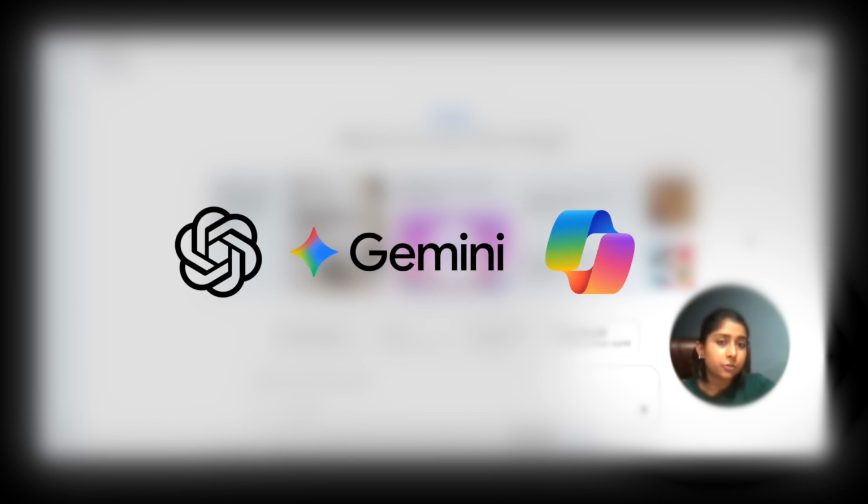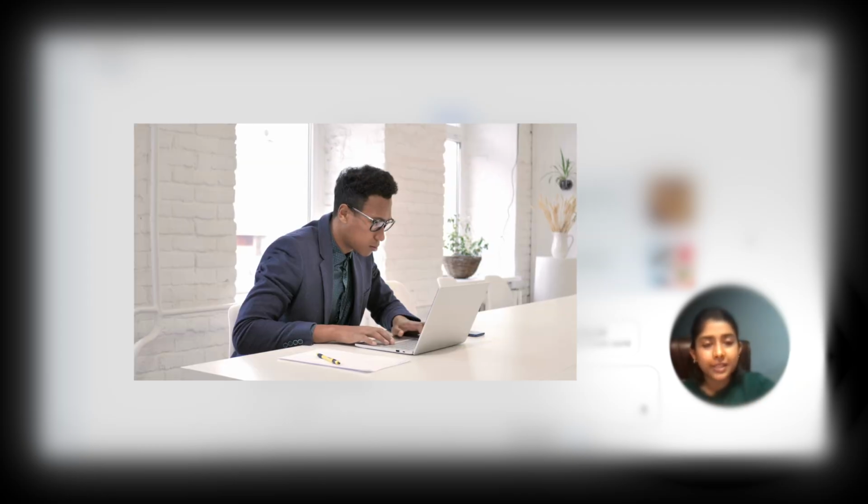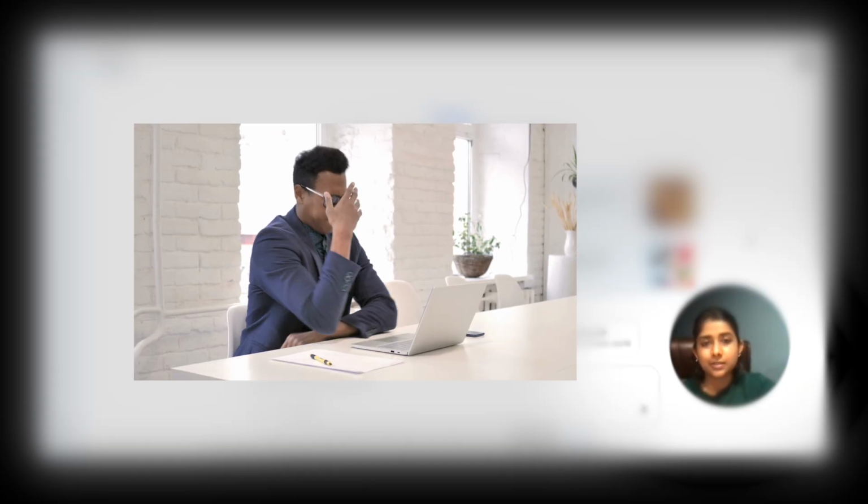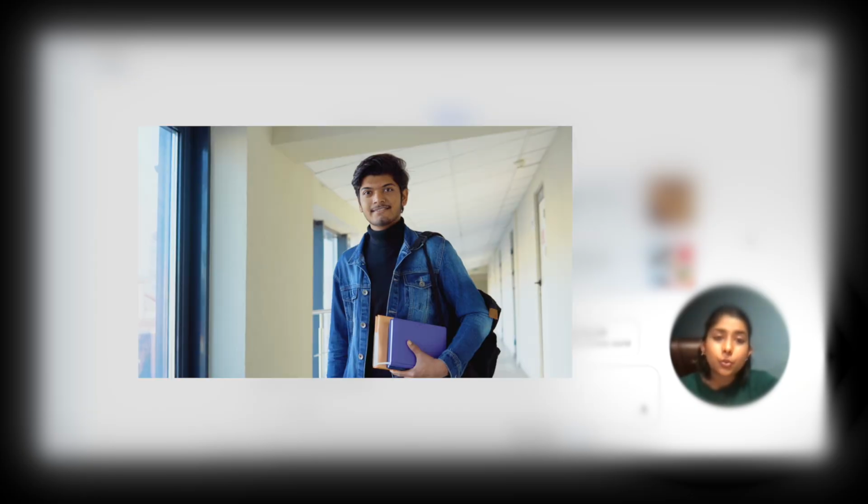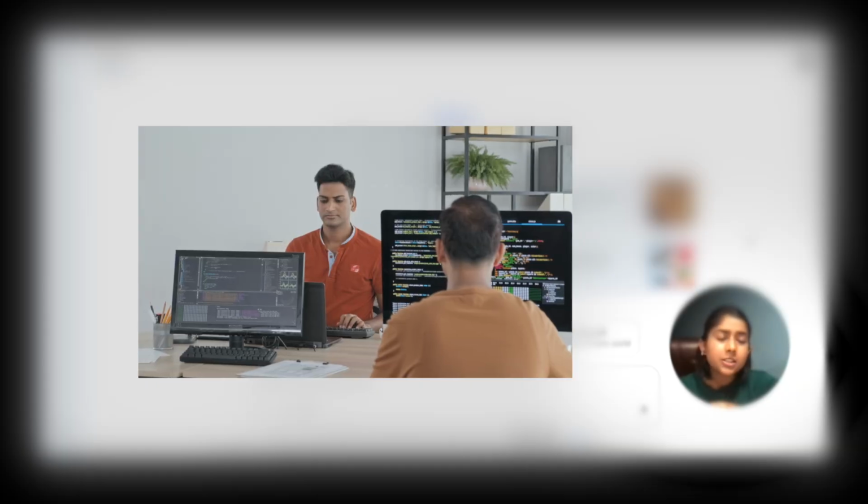Most people today are using ChatGPT, Gemini, Microsoft Copilots, and so many other AI tools. But here's the truth: without the right prompt, all of these will just feel like another Google search. And that's exactly why prompt engineering is such an important skill. Prompt engineering isn't just for techies. Whether you are a student, a manager, a developer, it's for all.